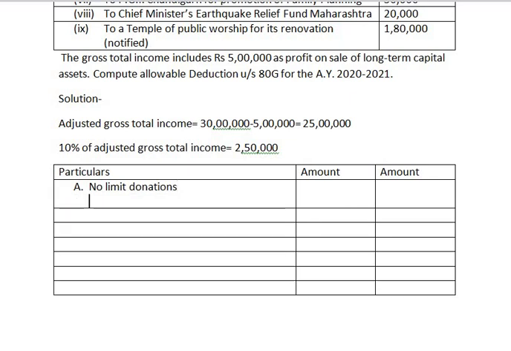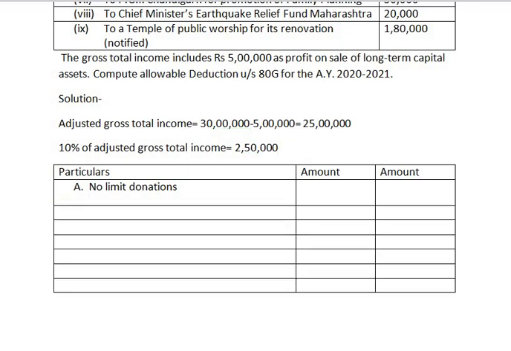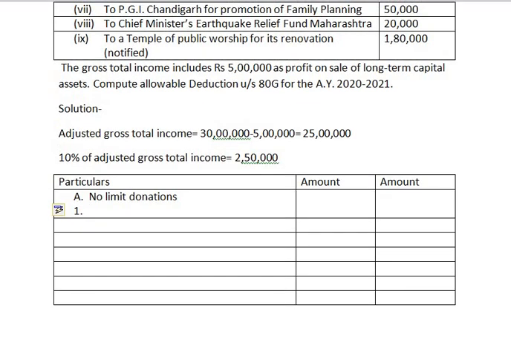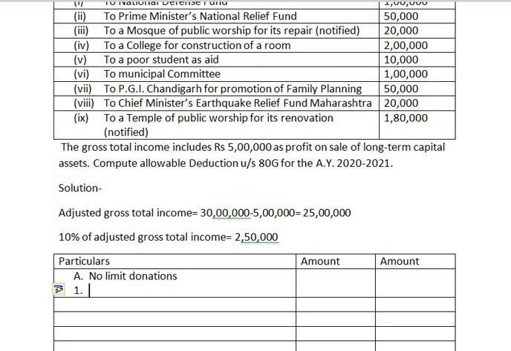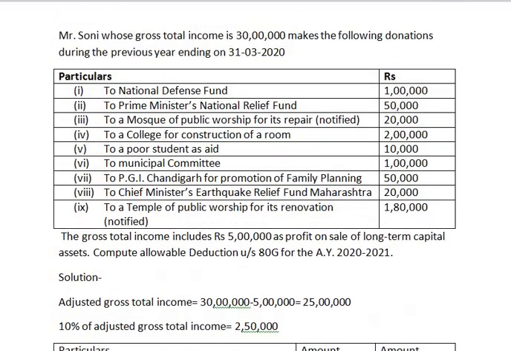In that, first we have to identify which are no limit 100% donations, which are no limit 50% donations or deductions, and which are with limit donation.